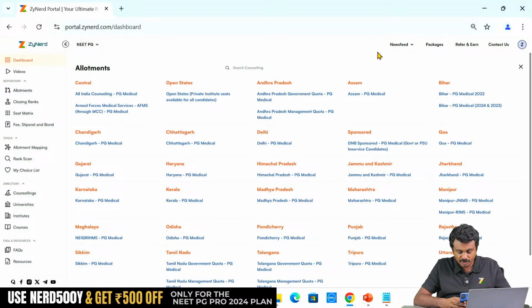Is there a way to know if a candidate is banned in All India and can only participate through state quota? We don't have a way. Did not opt for upgradation, we don't have a way. We will, currently, after round 2 is over.